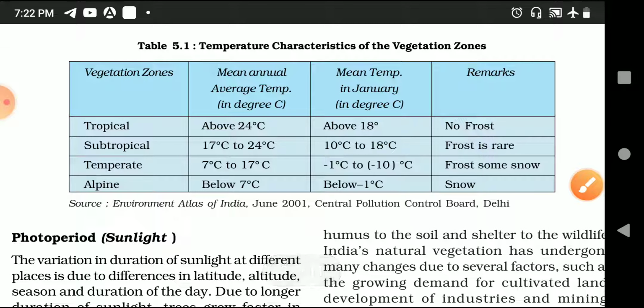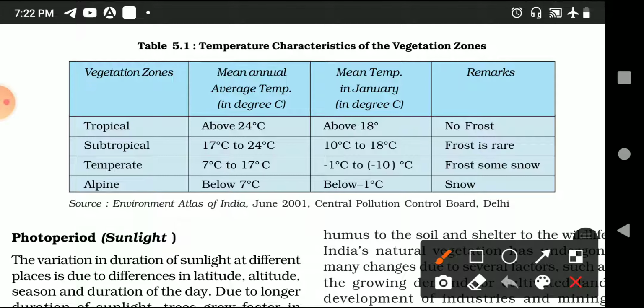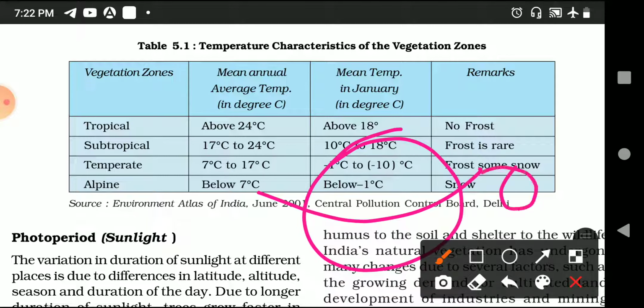You can see this table. This is a very good flow chart which is helpful for your understanding. So I have just made one particular figure like this. Okay, so in a tropical zone, which is here, the temperature is above 24 degrees Celsius on average, and in the month of January the temperature is about 18 degrees.